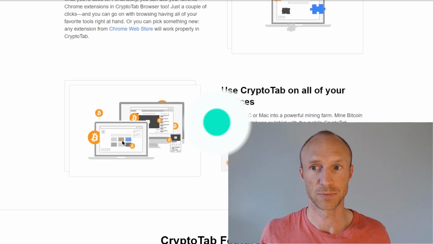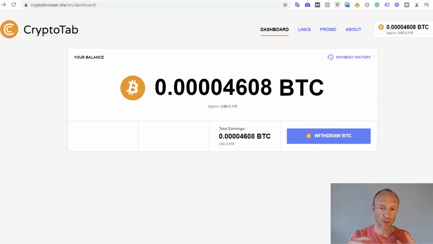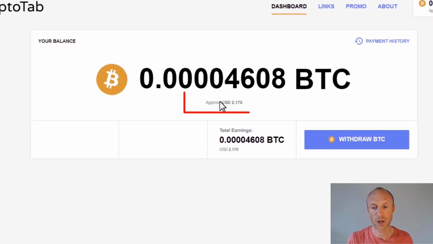So I'm now on the main dashboard here, and you can see how much I have in my account right now, and you can see what it is in Bitcoin, because you earn Bitcoin when you're actually using CryptoTab to mine, and then you can see how much it is currently worth in US dollars. And this is the total earnings, because this is both what you have earned by mining yourself, but also by inviting others, because you can earn quite a lot by also keep inviting others.